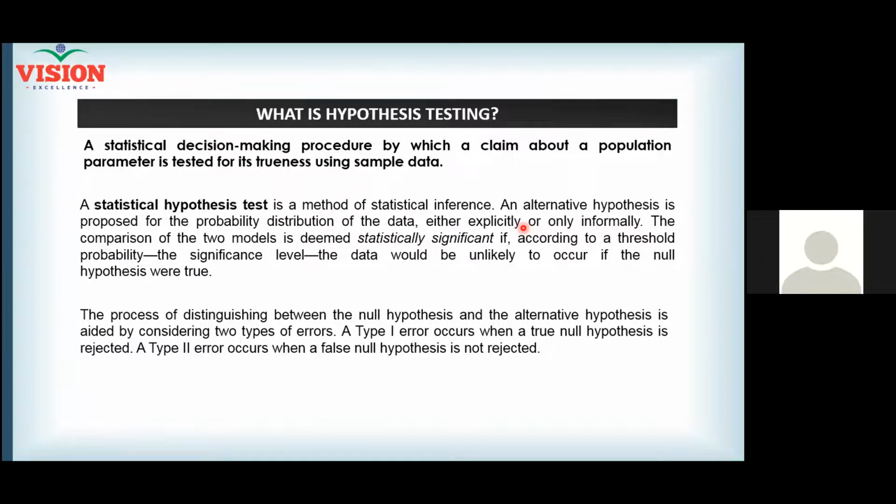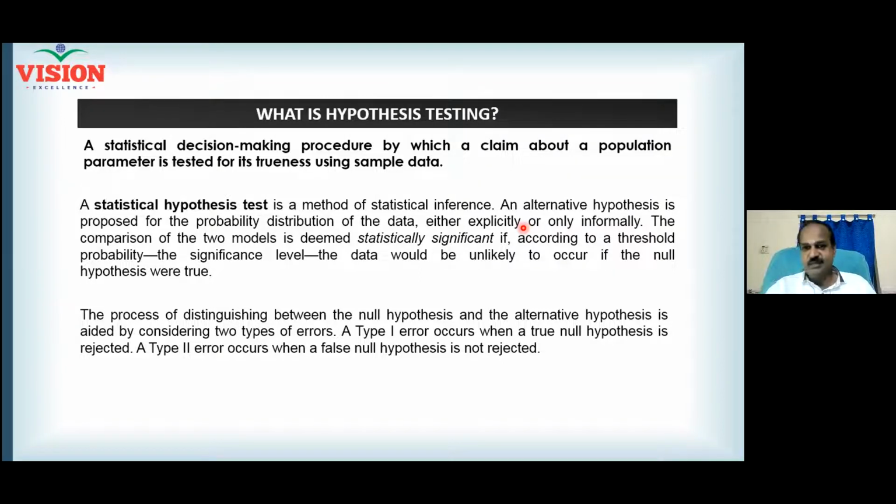So what is hypothesis testing? It is a statistical decision-making procedure by which a claim about a population parameter is tested for its trueness using sample data. I just collect a sample, calculate some statistics, and using the statistics, I wanted to judge about the parameter.